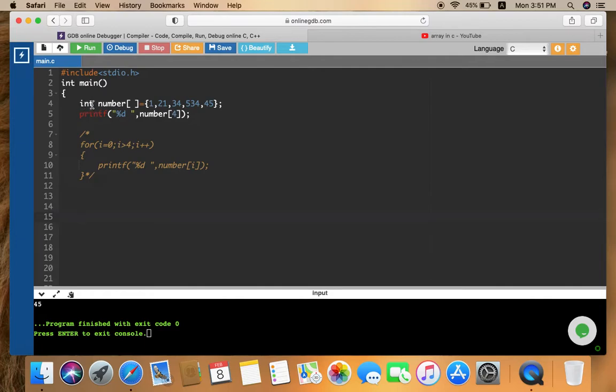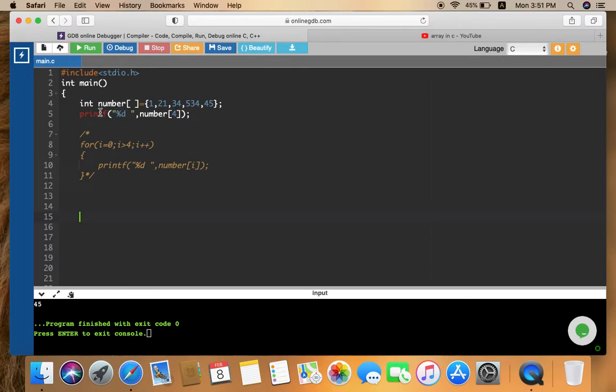So this is the first way of declaration of an array, in which you can declare and initialize the array at the same position or in the same line. The first question is: how can I know that the given variable is an array?